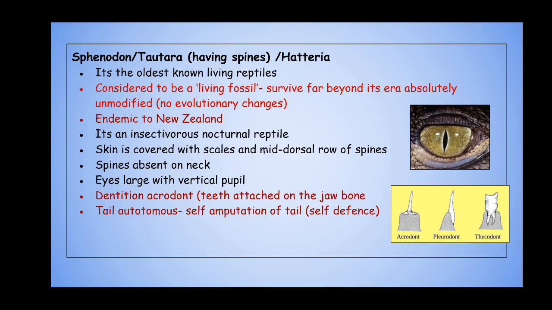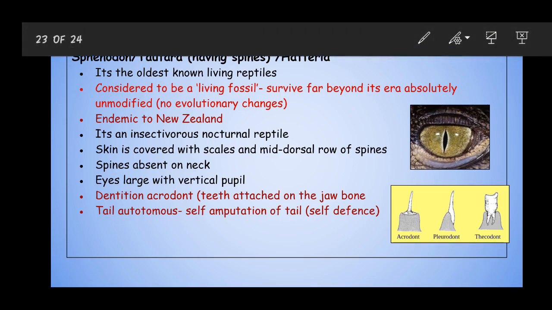The skin is covered with scales, as you see in the case of other lizards. Another important thing is they have a mid-dorsal row of spines, as we saw in the previous image. There is a row of spines on the mid-dorsal region of the body, and the spines are absent on the neck region. As you can see in the diagram, they have a vertical pupil.